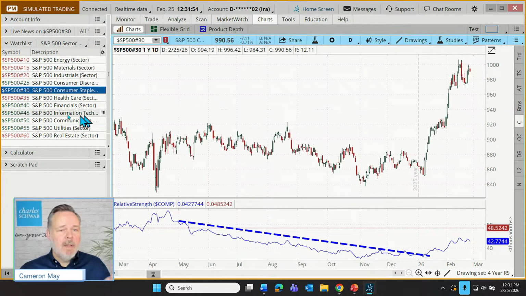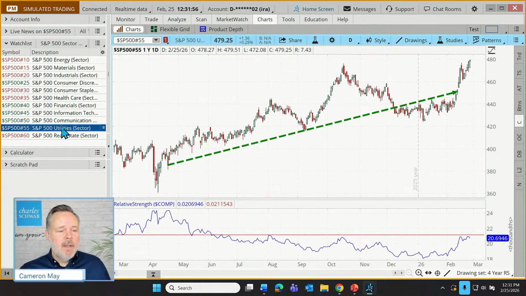Utilities. Let's have a look at utilities. So here's utilities. Lamont says, is the VIX a decent indicator for the shift you're talking about? Good question, Lamont. VIX is just more a gauge of general volatility. It's not specific, it's not a comparison necessarily. Okay, so what's been going on with utilities?